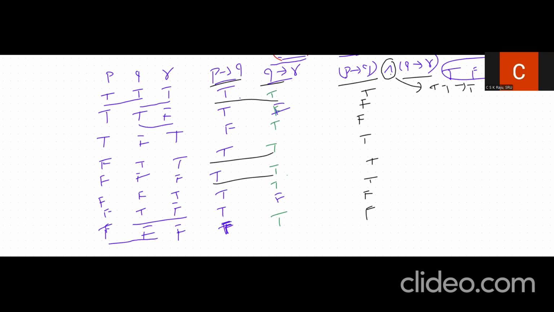So we will also look at one more solution set.